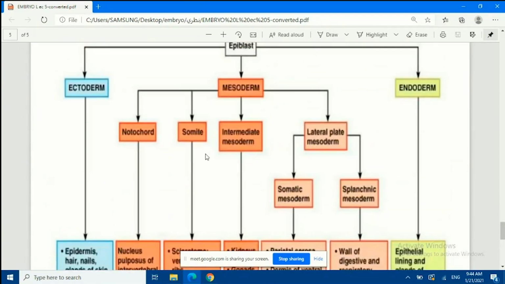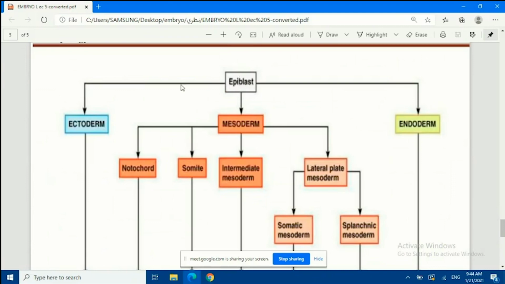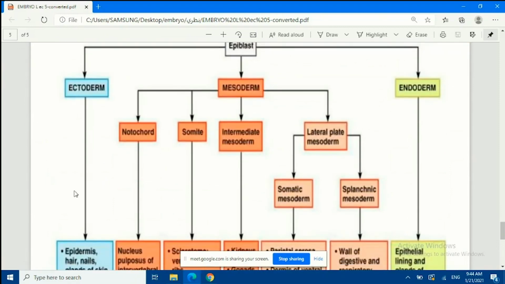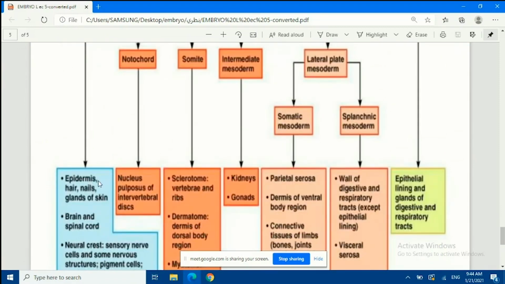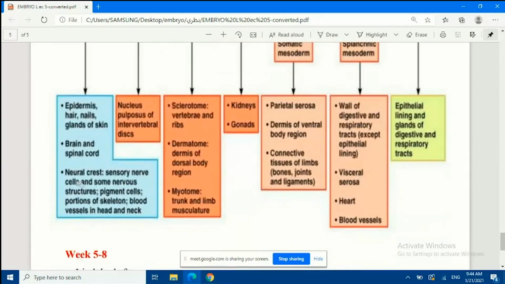احنا كلنا نعرف إنه الابيبلاست are the origin for what? For ectoderm, mesoderm, and endoderm. Okay? Ectoderm will form epidermis, اللي هو احنا قلنا any organ that will contact you with the outside. So this will include epidermis, hair, nails, glands of the skin, brain and spinal cord.